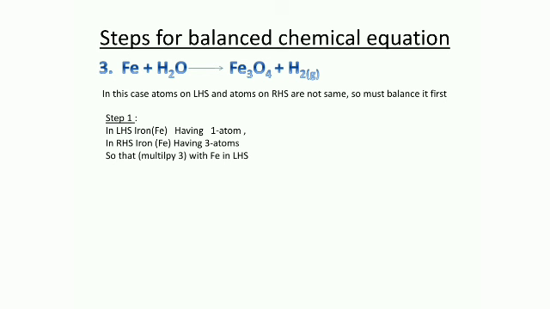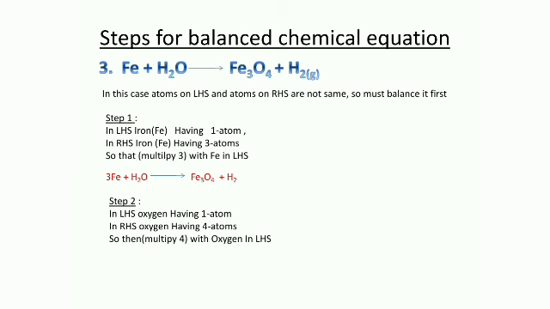In the first step, on the LHS, there is one iron atom. On the RHS, there are 3 iron atoms, so multiply iron by 3 moles on the LHS. So we get Fe3, that is 3 atoms of iron.